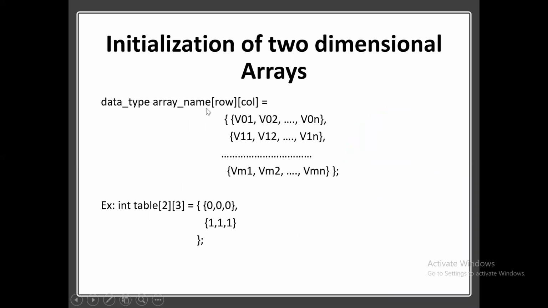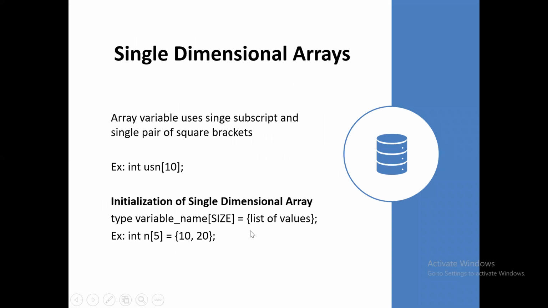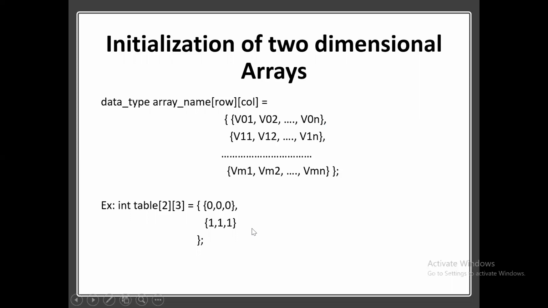This is the syntax for initializing the two-dimensional array. Already I said we're going to use this two-dimensional array in matrices, right? Now, data type, space, array name, then row specifies the number of rows and column specifies the number of columns. Here, same as a single-dimensional array, I am going to list the values by the use of flower brackets. Here also I am going to initialize all the values by the use of flower brackets, and lastly end with a semicolon, right?